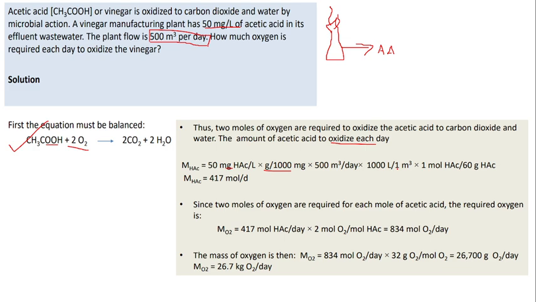So now we are converting this by dividing with 60 gram acetic acid. What is 60? That is the molecular weight of acetic acid. Atomic weight of hydrogen is 1, carbon is 12 and oxygen is 16.